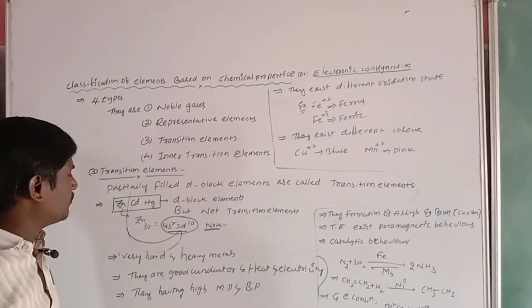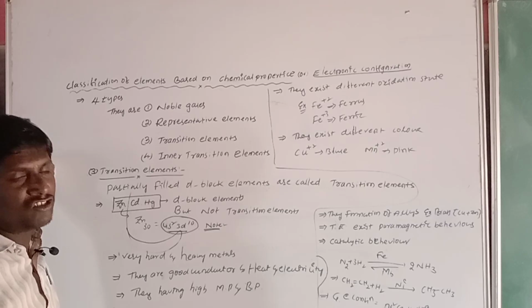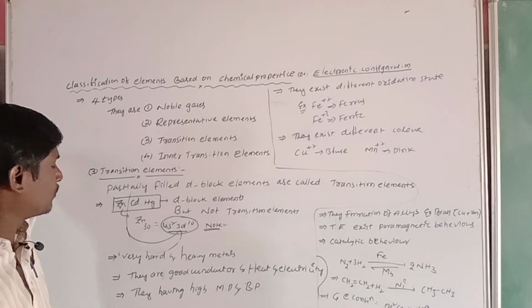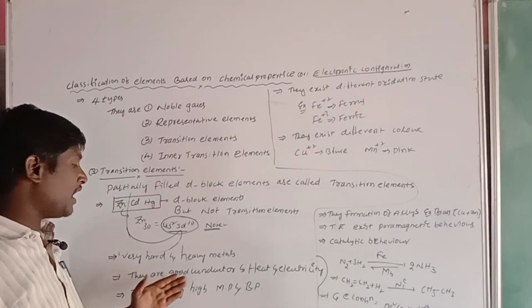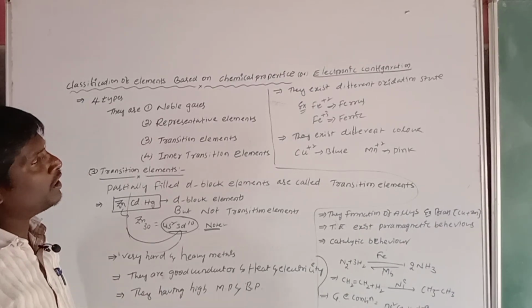Like that, we take zinc, cadmium, mercury. Those are called D block elements, but not transition elements, because they contain a completely filled electronic configuration. These are very hard and heavy metals. They are good conductors of heat and electricity. They have high melting and boiling points.